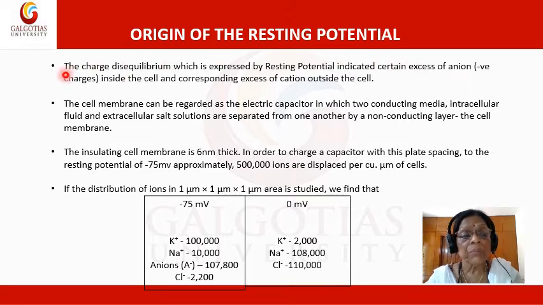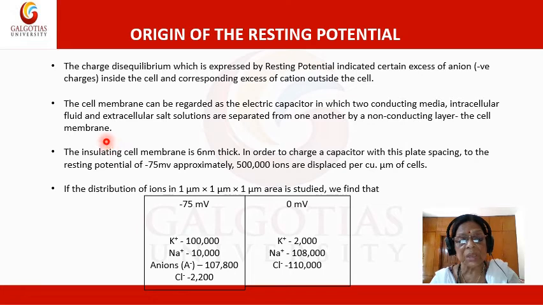The charge disequilibrium, which is expressed by the resting potential, indicates a certain excess of anions or negative charges inside the cell and a corresponding excess of cations outside the cell. The cell membrane can be regarded as an electric capacitor in which two conducting media, the intracellular fluid and the extracellular salt solution, are separated from each other by a non-conducting layer, the cell membrane.